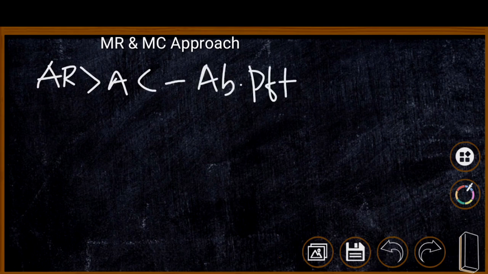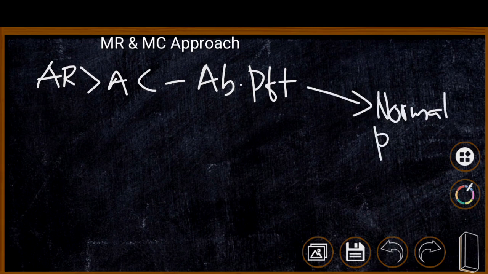If a few firms or most of the firms are earning abnormal profit, new firms will be attracted to the industry, and automatically the supply of the product will increase. When supply increases, the price of the product will decrease, and ultimately firms will be earning only normal profit. Here AR is higher than AC, but due to the entry of new firms, average revenue decreases and ultimately it will become equal. That is, the firm is earning only normal profit in the long run.